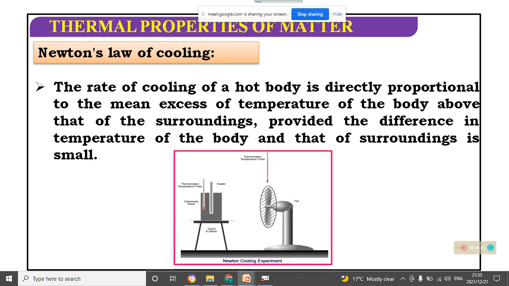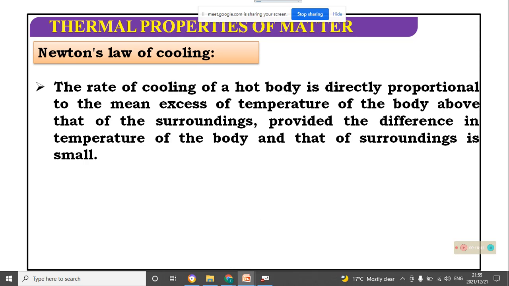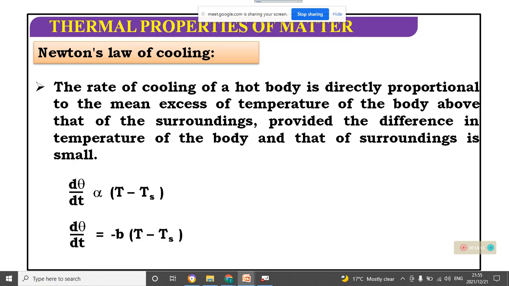That you can say is Newton's cooling law experiment. d theta by dt is directly proportional to T minus Ts, where T is the body temperature and Ts is the surrounding temperature. If we omit the proportional sign, we have to take a constant term, and this constant is taken as minus b.